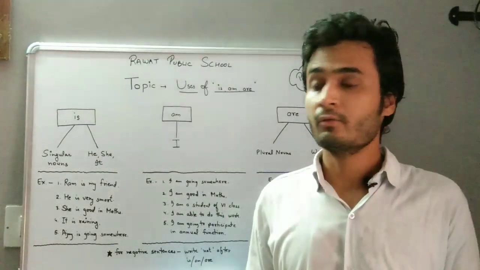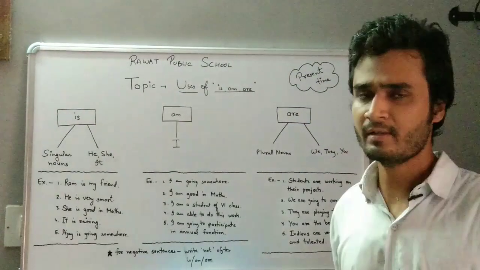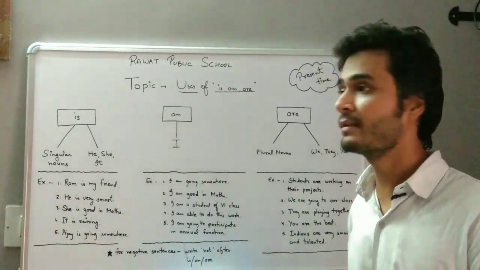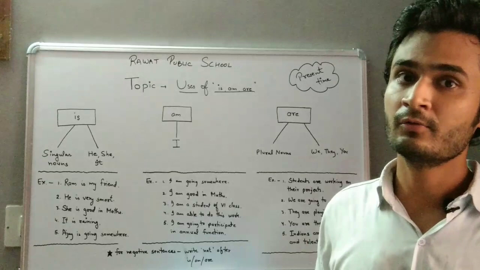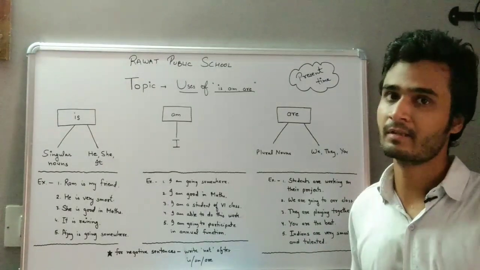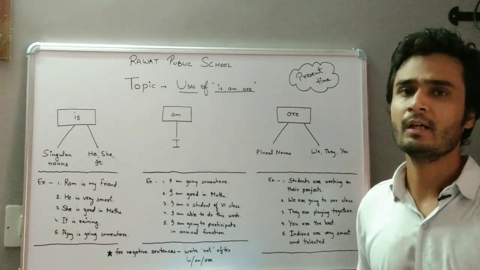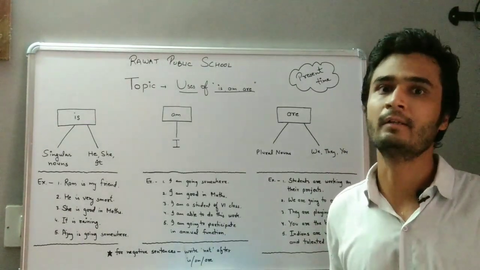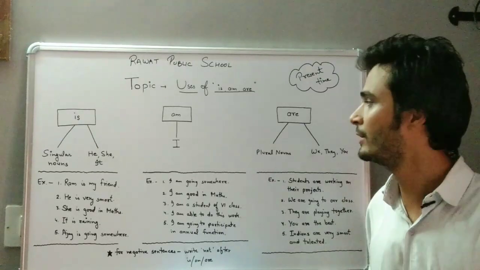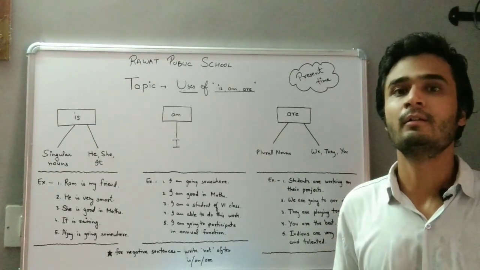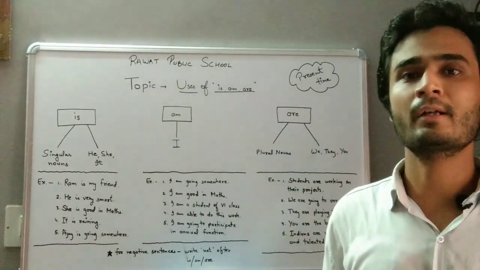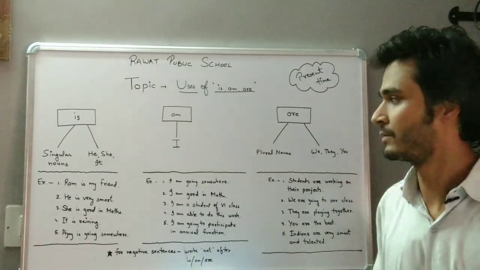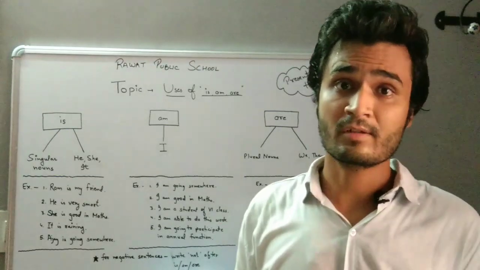Now we will talk about negative sentences. Now just in case if we want to convert these sentences into negative, तो negative हम change कैसे करेंगे? कुछ नहीं करना है, we simply add not after is, am, are. is, am, are के बाद में हमें not add करना है. The sentence will automatically convert into negative sentence.